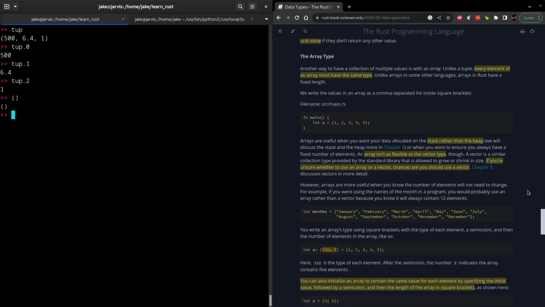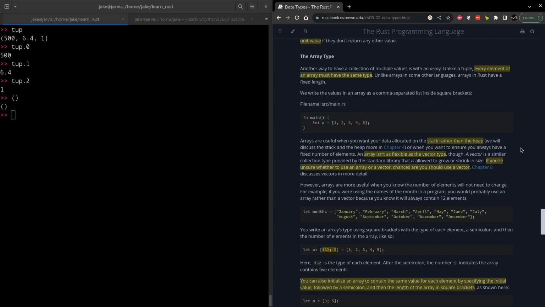And then finally, let's talk about arrays. So just like in most other languages, arrays can hold multiple values, but every value in an array has to be the same type. This is actually a common misconception in Python, that people call Python lists arrays, but they're actually not. They're a distinct thing in and of themselves because they can hold multiple types. There's also a distinction in Rust in where memory lives for arrays: arrays keep their memory on the stack instead of the heap.